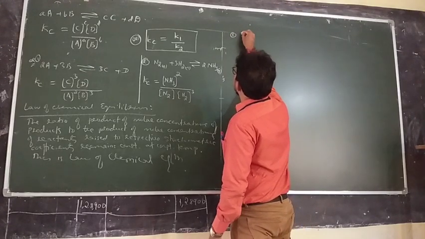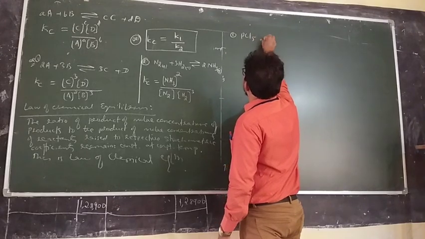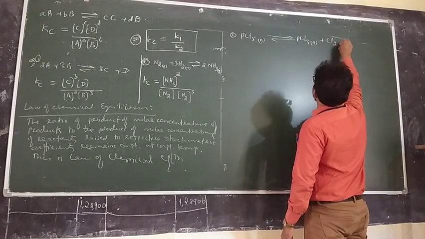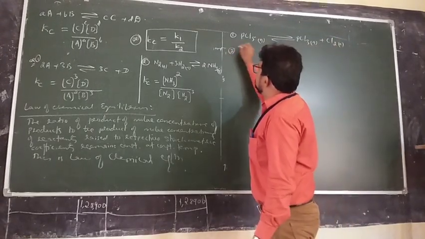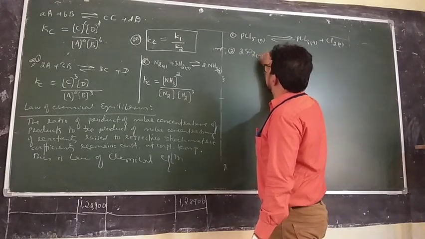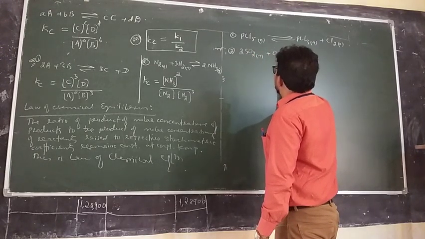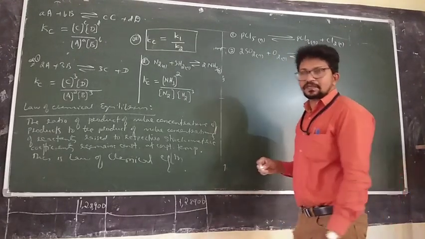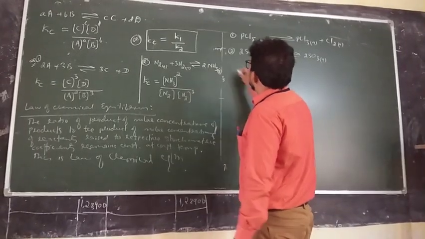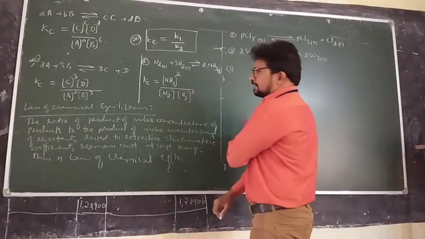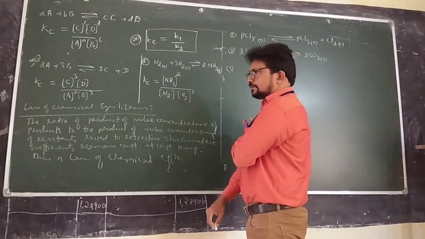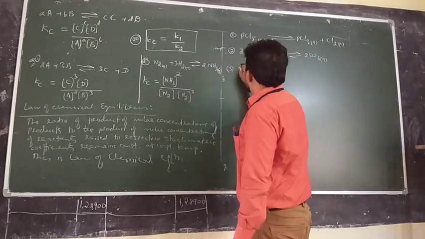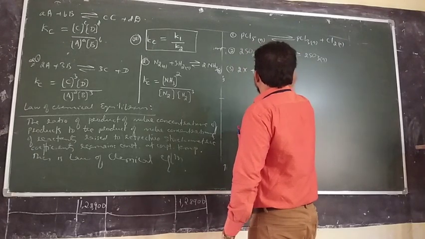Example 1, phosphorus pentachloride, PCl5 giving PCl3 plus chlorine. 2SO2, sulfur dioxide, combines with oxygen and produces sulfur trioxide. Or you can also take an equilibrium like the general case, 2X plus Y giving 3Z.